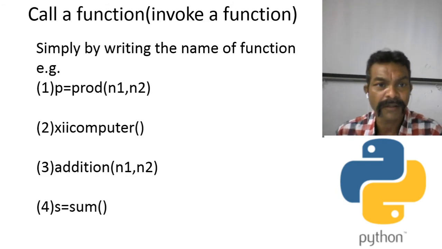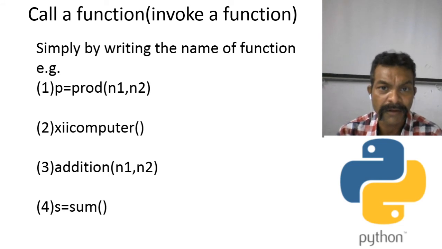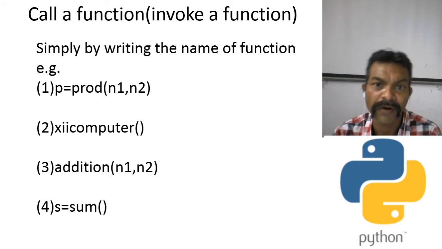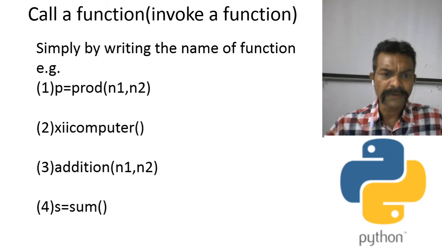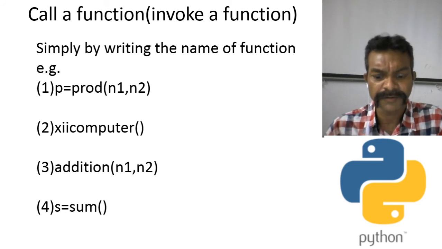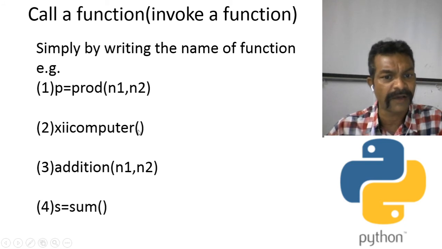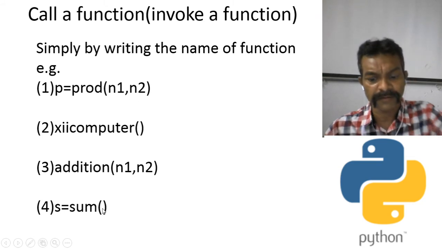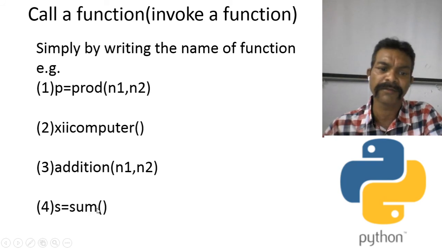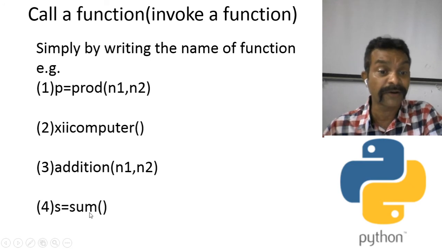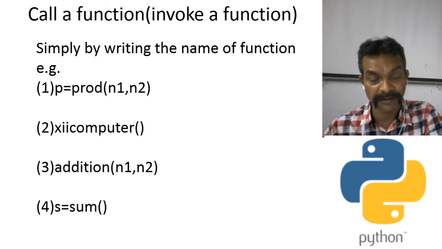Now our next topic is how to call a function, and how to invoke a function. Invoke and call are both the same. By simply writing the name of the function we can call the function. See here in this example, p = prod, where prod is the name of the function, and s = addition, where addition is the function name. We just write the name of the function followed by parentheses. It is important to recognize a function: a function is always followed by parentheses.